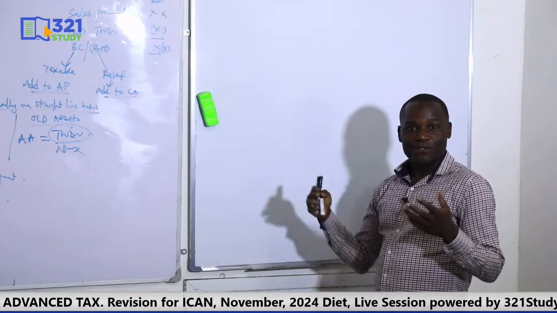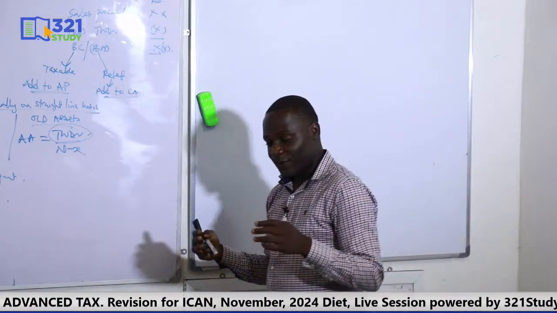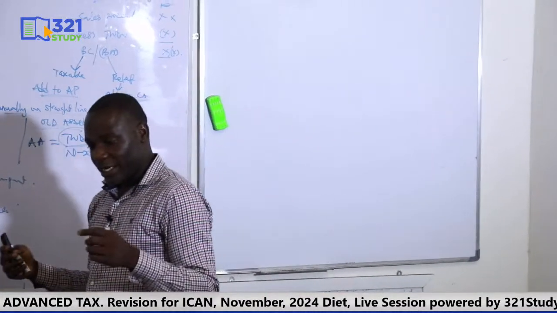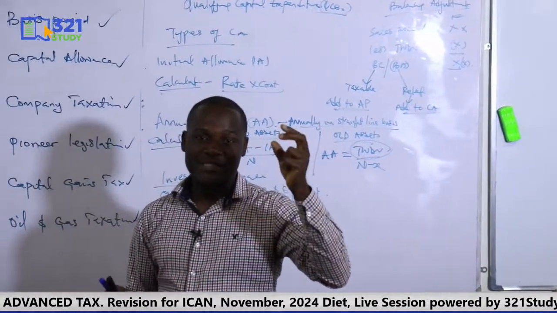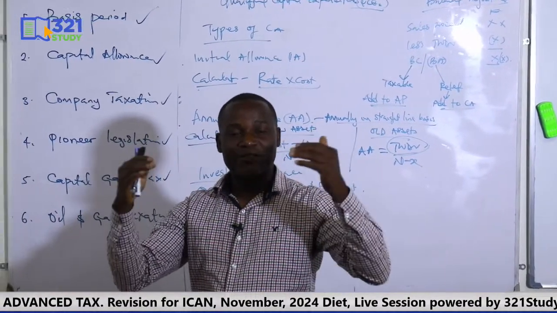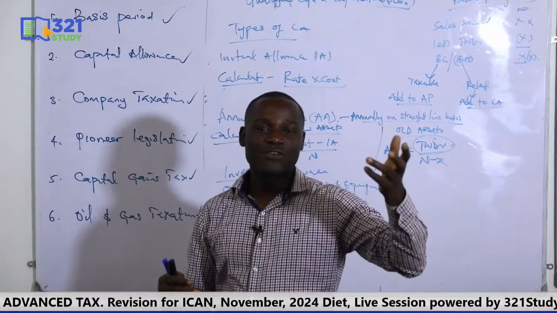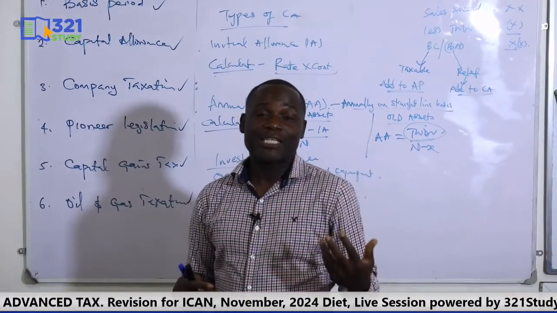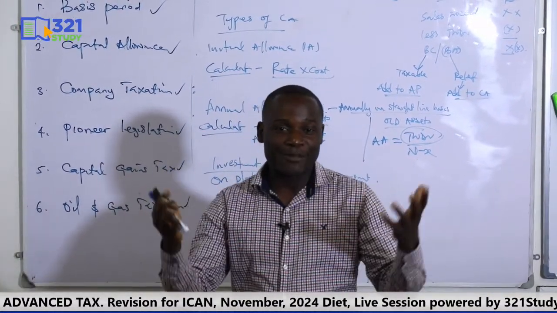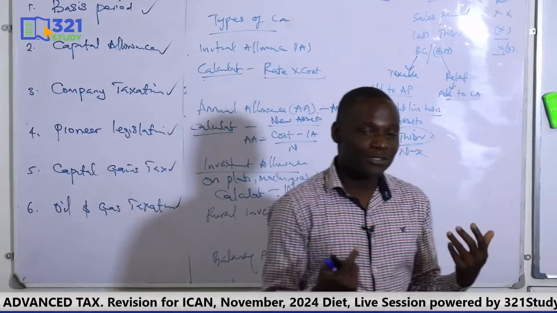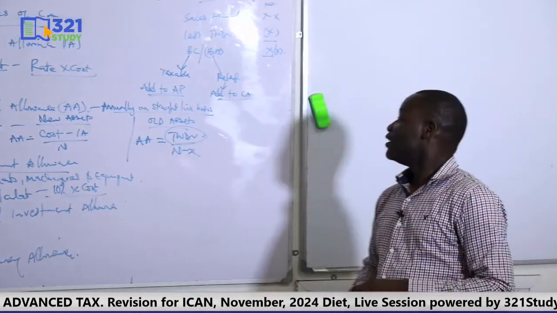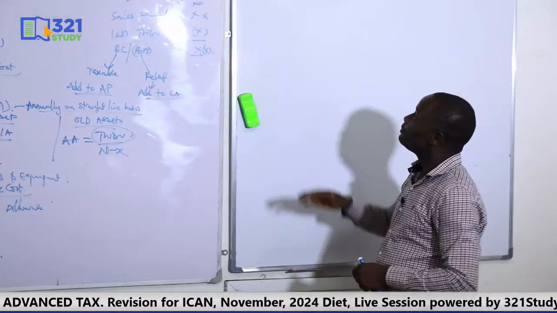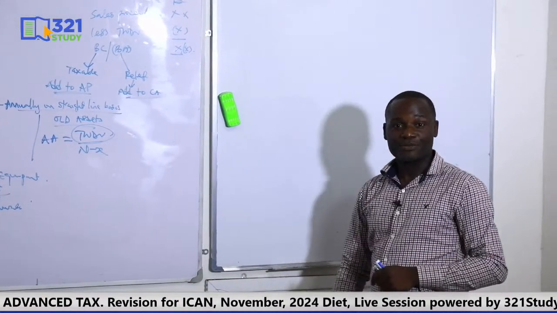But if it's not less than 12 months, there's no point prorating. This proration for annual allowance is only on commencement, the first year. That's where you may have it. So if all the questions you have seen so far didn't prorate, know that maybe there was no shorter basis period there. There are 12 months. That could be the reason. Okay? All right. Now, let's go on with company taxation.